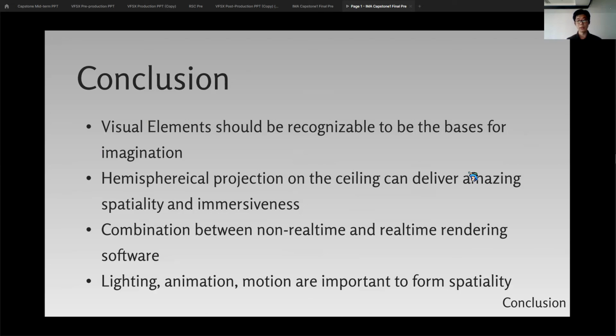Blender and Unity, they have their advantages respectively. However, I think it's a good approach to combine their advantages together. And the lighting, animation, motions are also important to form spatiality, according to the project Box and also the experiments I've been doing. Thank you.